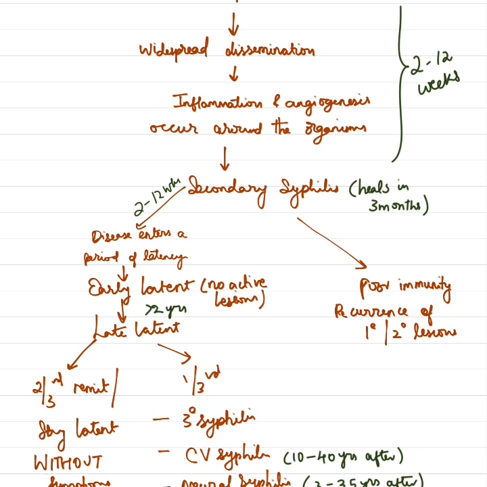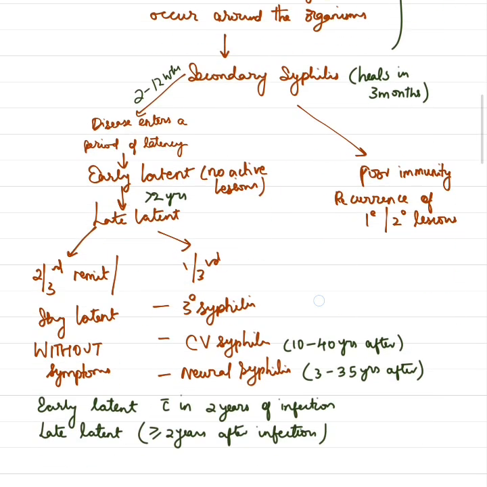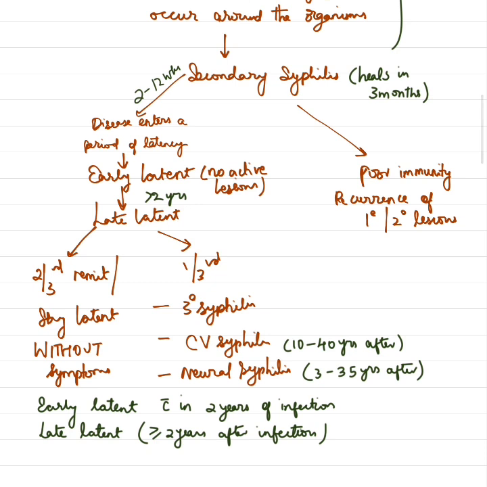One outcome is that the disease enters into a period of latency, and this latent period is again divided into early and late latent period. Early latent period is within 2 years of infection, where there are no active lesions, whereas late latent period is after more than 2 years of infection. Again, in the late latent period, the patients have two outcomes.